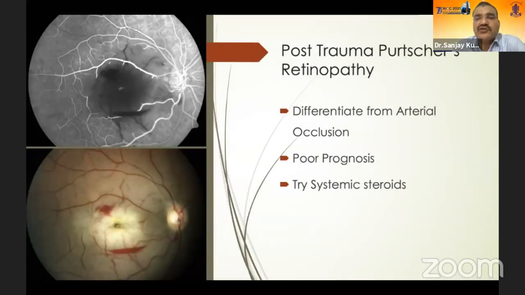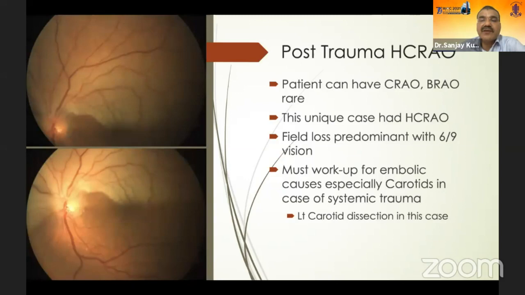In other cases of post-traumatic Purtscher retinopathy, one must differentiate. You get this kind of picture in a polytrauma, and you must differentiate it from any arterial occlusion. The prognosis is poor in these cases, and one can give an initial trial of systemic steroids. Post-trauma can also present with various forms of retinal occlusions.